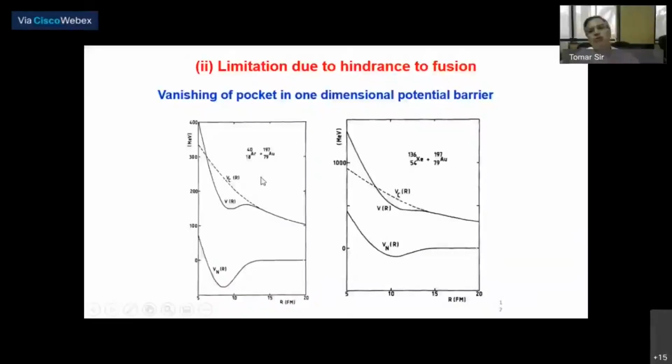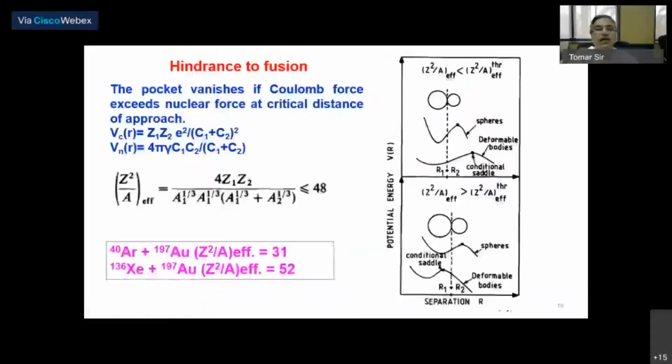Now, if you want to produce superheavy elements like atomic number 120 or so, like 79 plus 54, 133, 233, then for these nuclei, that potential energy barrier pocket vanishes. And so it is not possible to trap these two projectile and target into the form of a compound nucleus. So this I tried to explain. This hindrance to fusion, in fact, has been the subject of much discussion among the nuclear physics community who tried to form superheavy nuclei by fusion of two nuclei.